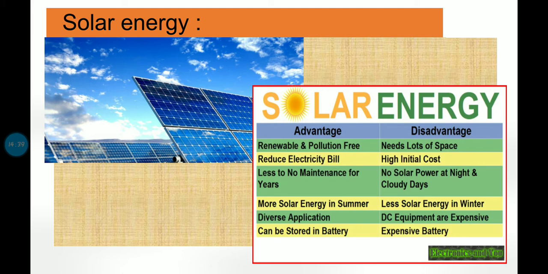So how does it happen? It happens in solar photovoltaic cells. Now what are solar photovoltaic cells? These cells convert solar energy directly into electrical energy. It does not require a turbine or a generator to generate electricity. Directly with the help of a solar photovoltaic cell, we can convert solar radiation into electrical energy. Okay. Now, in this type of electricity generation, energy is being transformed.